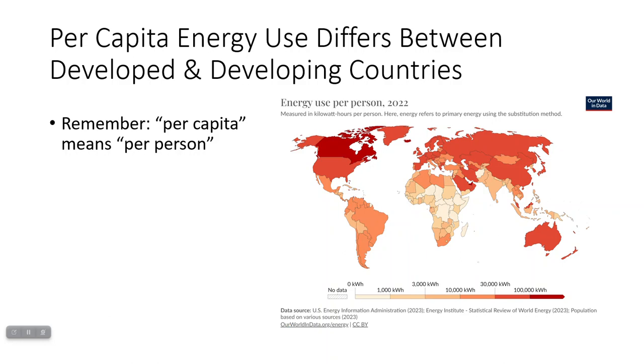All right, per capita use of energy differs between developed and developing countries quite a bit. And a reminder, per capita means per person. So that means if we look at this graph right here, notice the deep red means very heavy energy use per person. And if we look at that, it looks like one of the heaviest users is Canada, right up here.